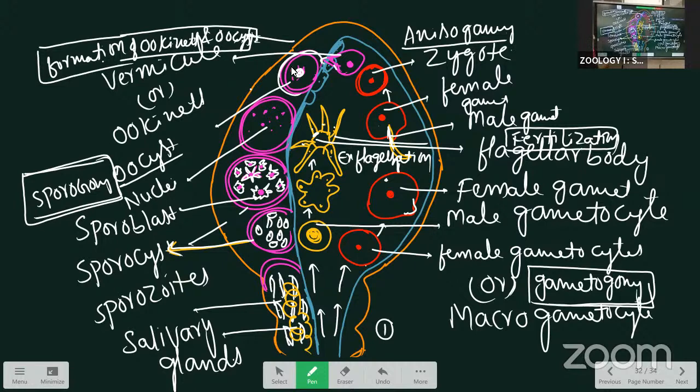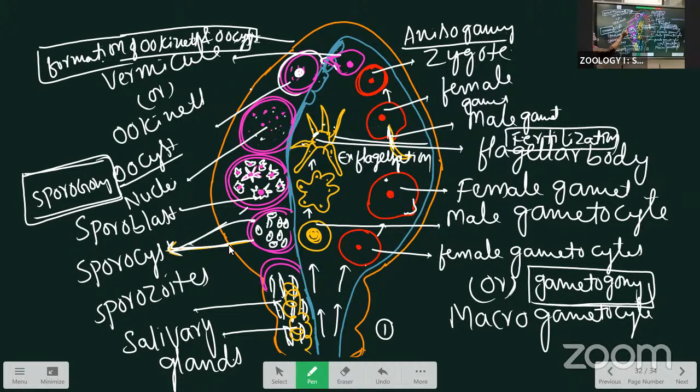After that, several mitotic divisions occur and form a number of daughter nuclei. Along with the nuclei, the cytoplasm is also divided, and each daughter nucleus takes a cytoplasmic bit and forms a number of daughter individuals, sporozoites. The cyst containing the sporozoites is called a sporocyst.